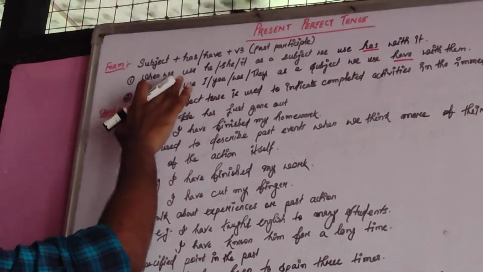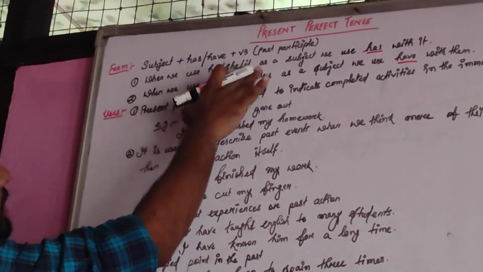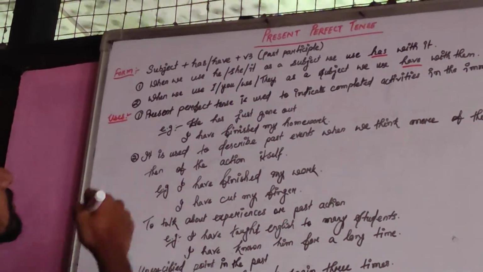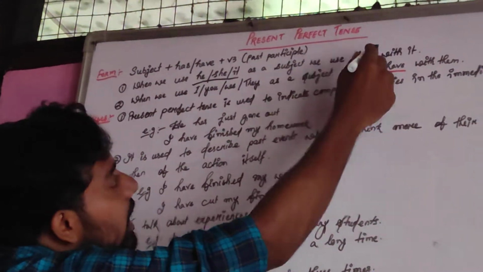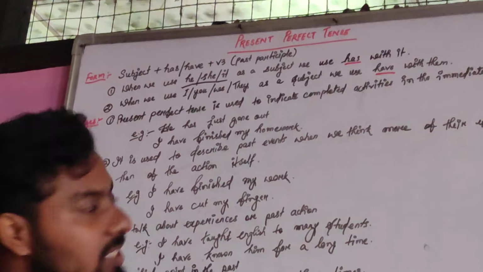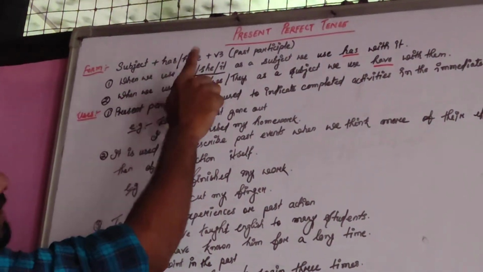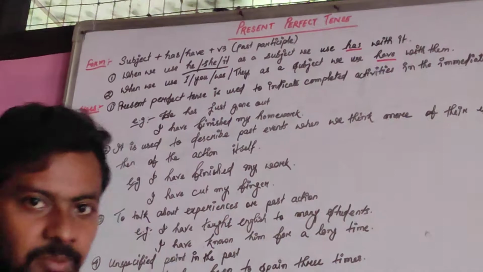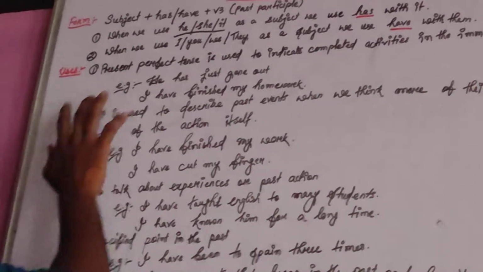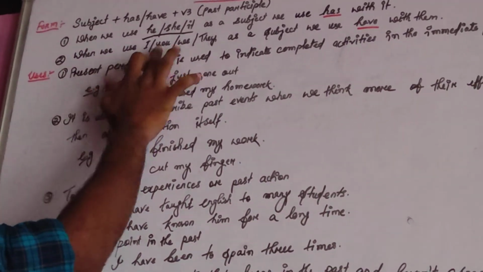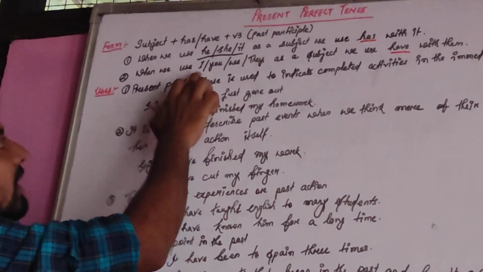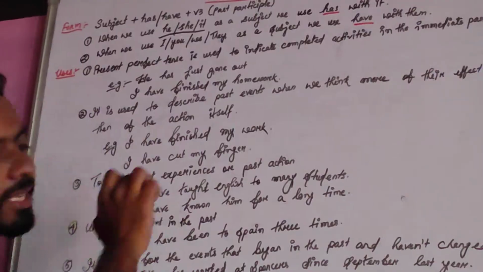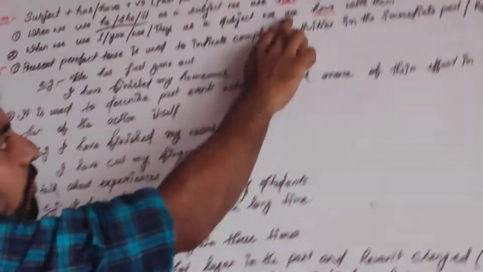So when we use he, she, it as a subject, we use has with it. When are you going to use has? When you have he, she, or it as a subject, then you are going to use has. Clear? Secondly, when we use I, you, we, or they as a subject, we use have with them.